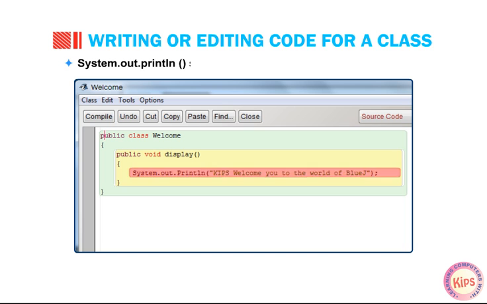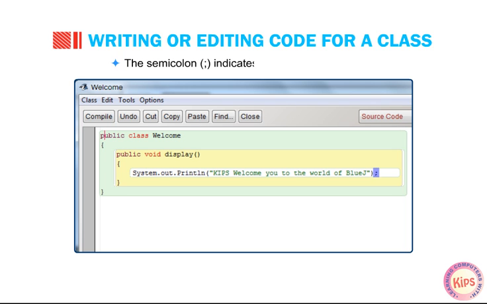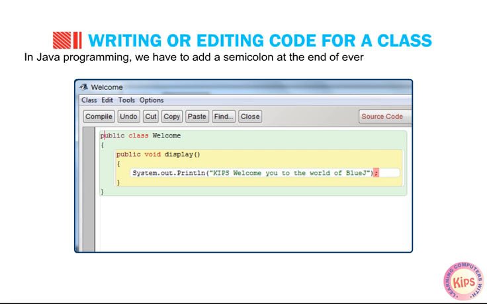The System.out.println() statement is used to display text on the screen. The text to be displayed on the screen is written in double quotes. The semicolon indicates the end of a statement. In Java programming, we have to add a semicolon at the end of every statement, without which the compiler will